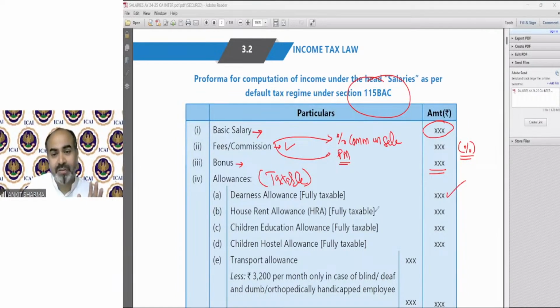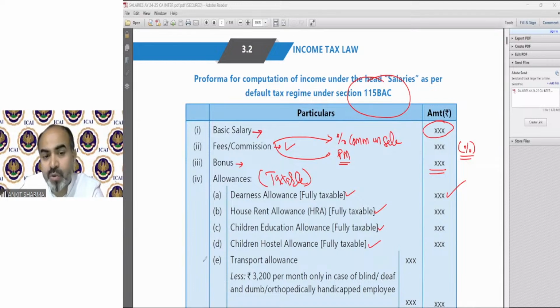House rent allowance, fully taxable. Children education allowance: in the notes and in the study material also, whenever these points are discussed later in detail, it has been mentioned again that this will be fully taxable under the default tax regime, or whatever the treatment is under the optional tax regime. Children hostel allowance is again fully taxable.